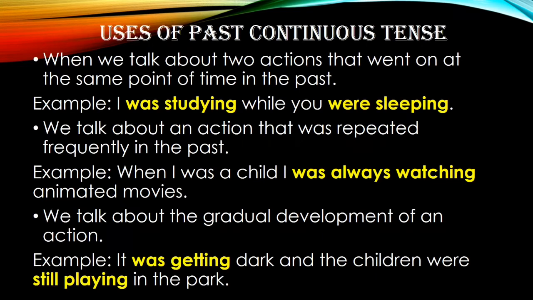The uses of past continuous tense. When we talk about two actions that went on at the same point of time in the past, we use the past continuous tense. Example, I was studying while you were sleeping. In this case, the action of studying and the action of sleeping were going on simultaneously.